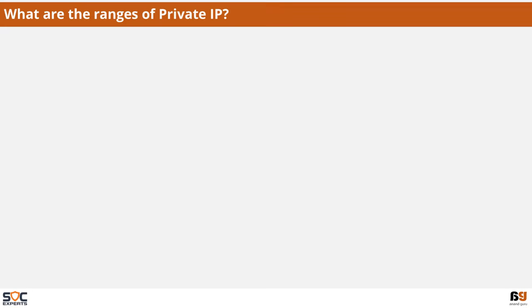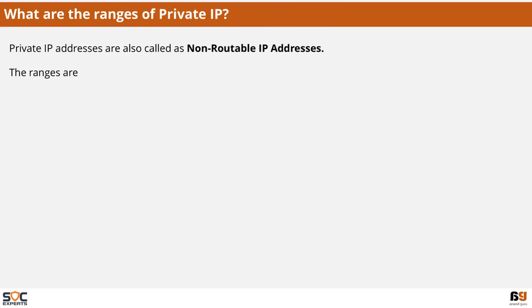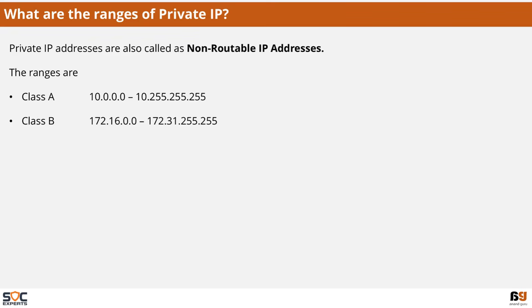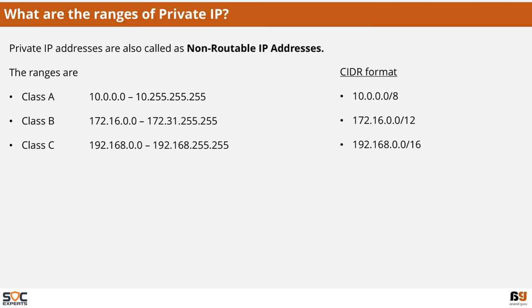What are the ranges of private IP addresses? Private IP addresses are also called non-routable IP addresses, and the ranges are 10.0.0.0 to 10.255.255.255, 172.16.0.0 to 172.31.255.255, 192.168.0.0 to 192.168.255.255. The same IP address ranges can also be represented in the CIDR format as follows.